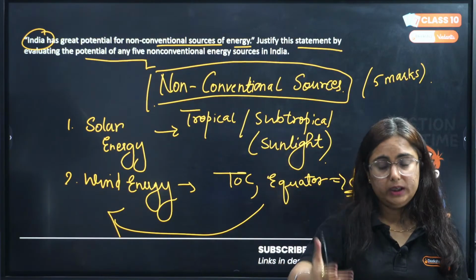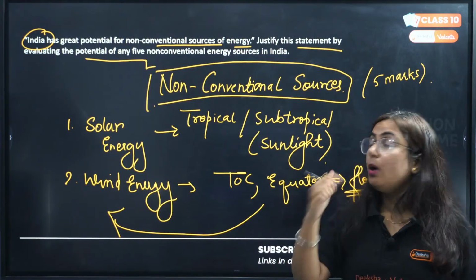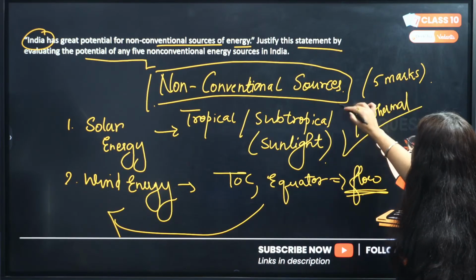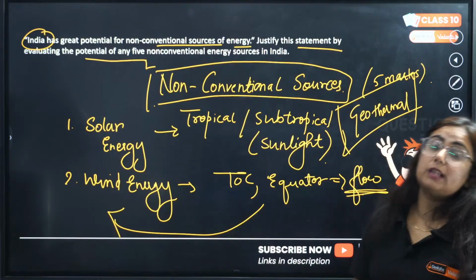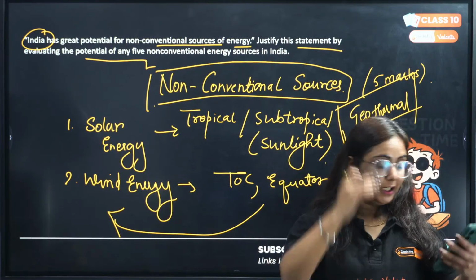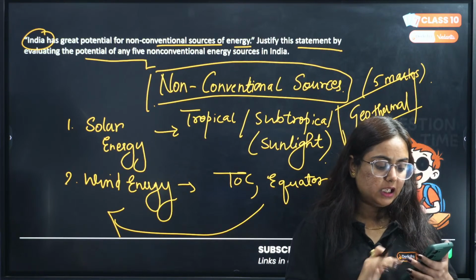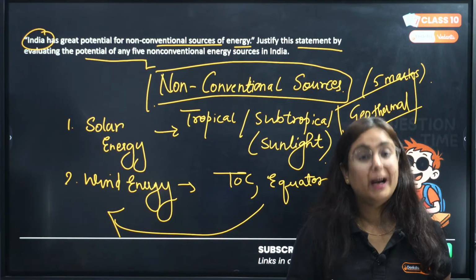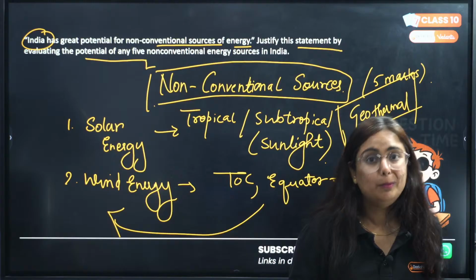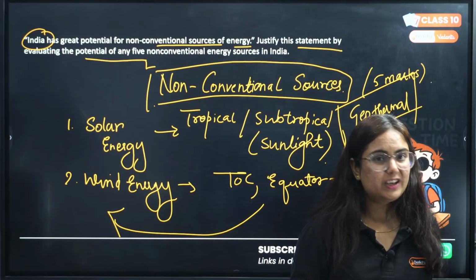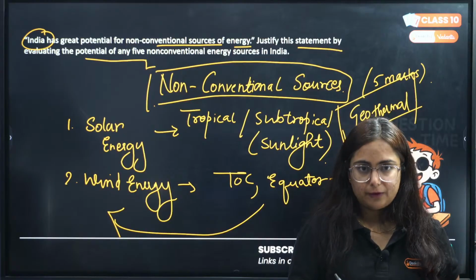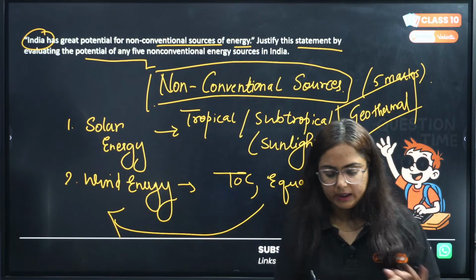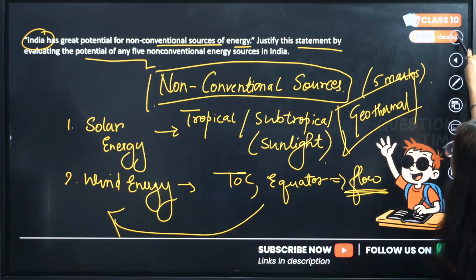We have solar energy, wind energy, then we have nuclear energy, we have geothermal energy, right? I hope you will be able to answer this question. Now make your 5 points in your mind right now, and if you're still facing any issue, just let me know, I'll clear that for you. Then we can give biogas also, because India is an agriculture dominant country, in which so much waste product in the agriculture sector is found, which can be converted into biogas. Okay, clear? Well and good.